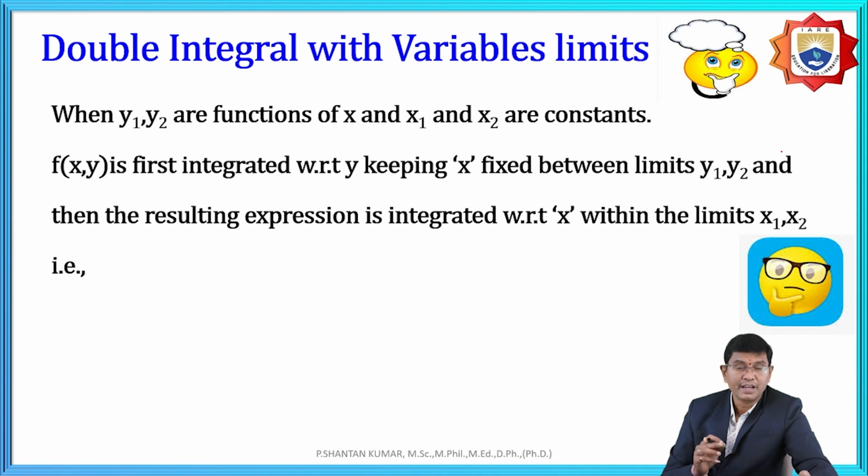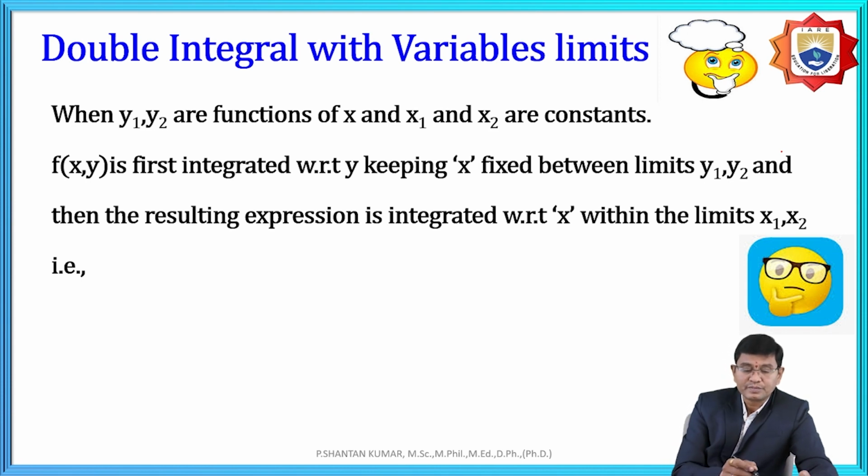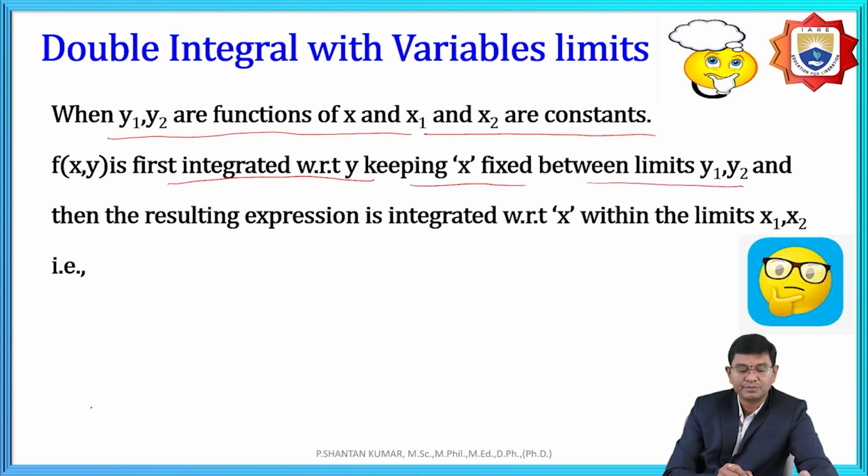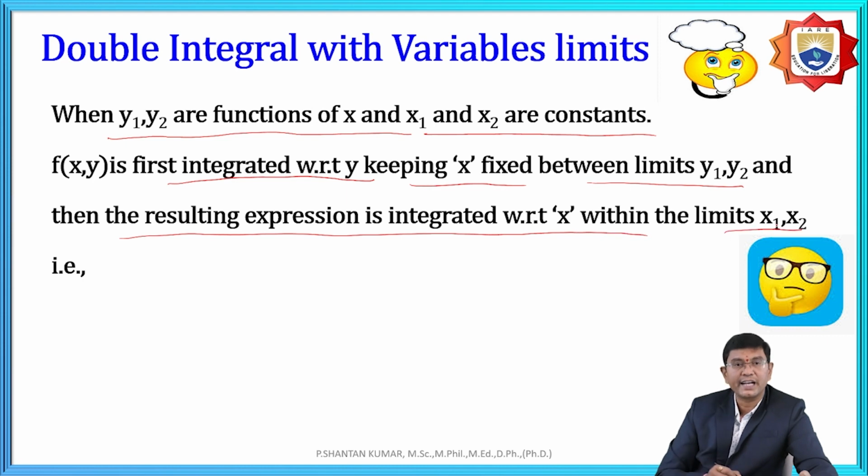The variables are given. That is the meaning of when y1 comma y2 are functions of x and x1 comma x2 are constants. That means under x comma y, the limits y1, y2 are in terms of x. That means it is treated as y, and after that with respect to x. That is the meaning of first integrating with respect to y, keeping x fixed, between the limits y1 and y2, and then the resulting expression in x is integrated with respect to x next.